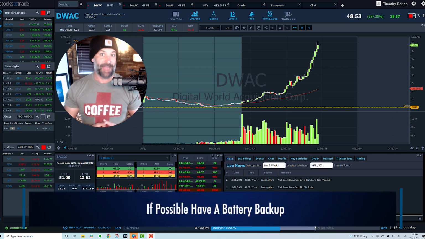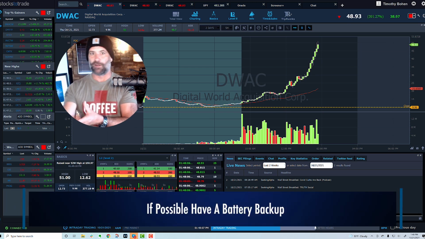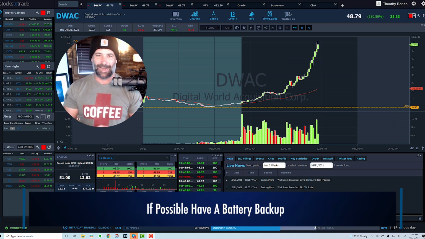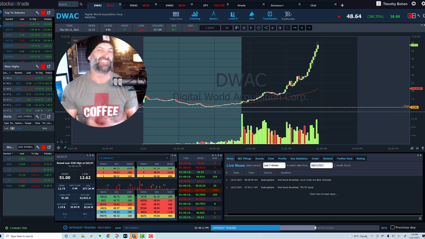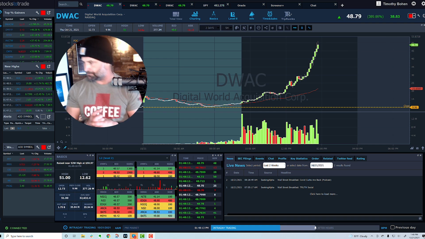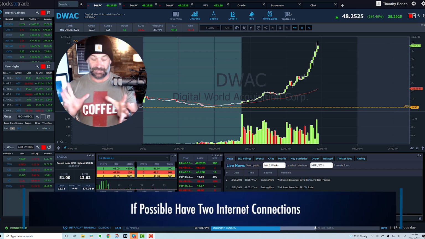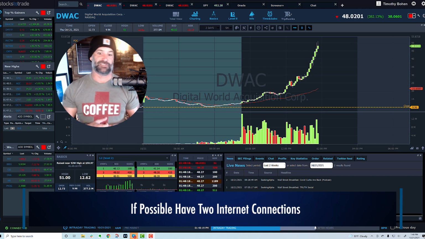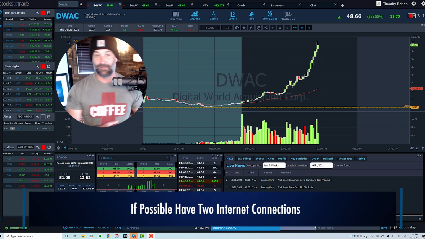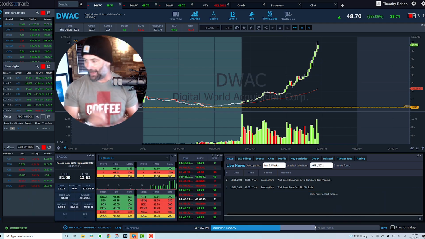So invest in a battery backup. Get one for your internet router and your computer. You can get a decent sized one on Amazon under $100. And then again, like I said, I'm not saying you have to, but if you can, have those two connections, man. If you're in DWAC, you can't depend on your internet going out.